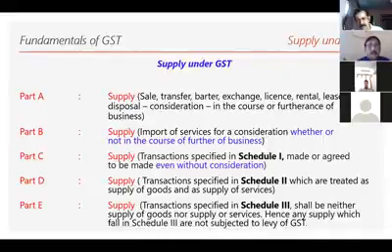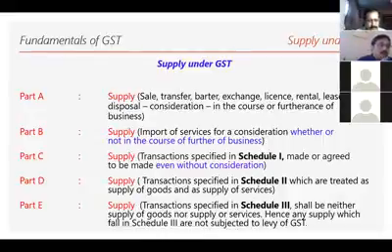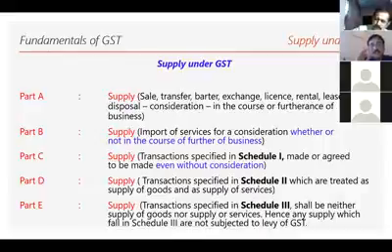That is supply. And second, the sale or transfer must have consideration. I cannot do it without consideration. I have to collect money for that. So consideration is very important. And third, it should be my business. It should be in the course or furtherance of business. So there must be a sale, the sale must be for consideration, there must be money involved in it, and it must be in the course or furtherance of business. Selling is my business. If all three tests are satisfied, then it is a supply.